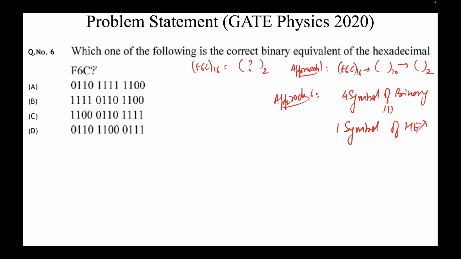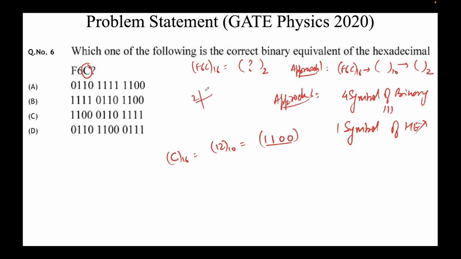So I look only at C first. C in base 16: A, B, C, so that's 12 in decimal. And I know 12 in decimal can be written as 1100. How do I get from this here to here?